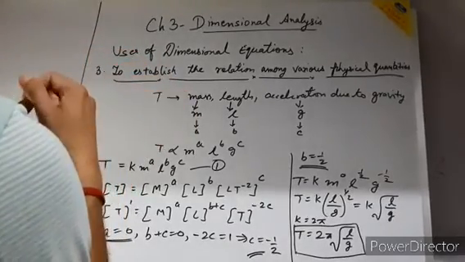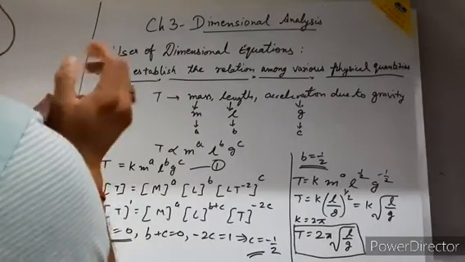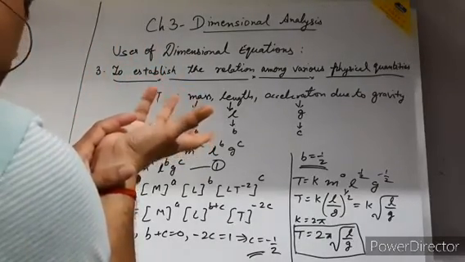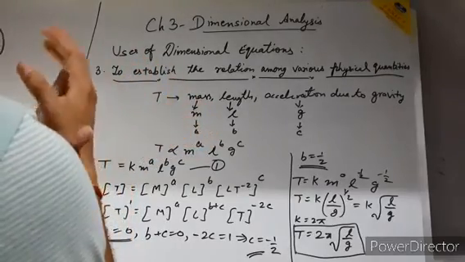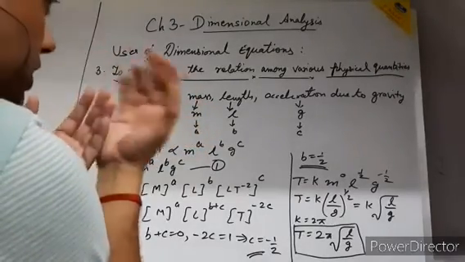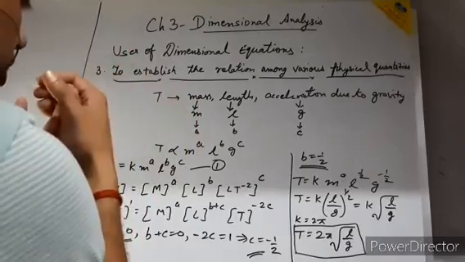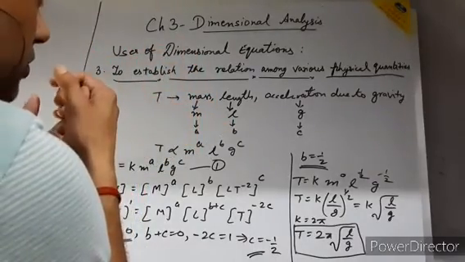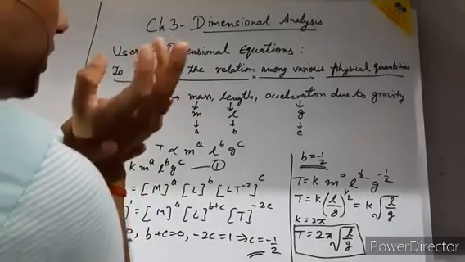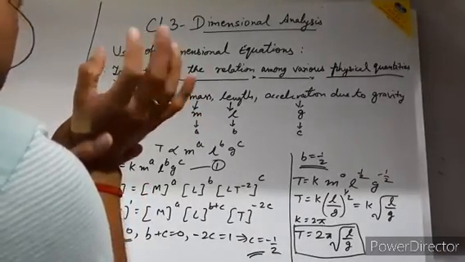The first thing: if you get any dimensionless constant, you cannot calculate it. Second, if a physical quantity depends on more than three factors, as I told you, you can establish a relation and check the correctness only between the three values having mass, length, and time.